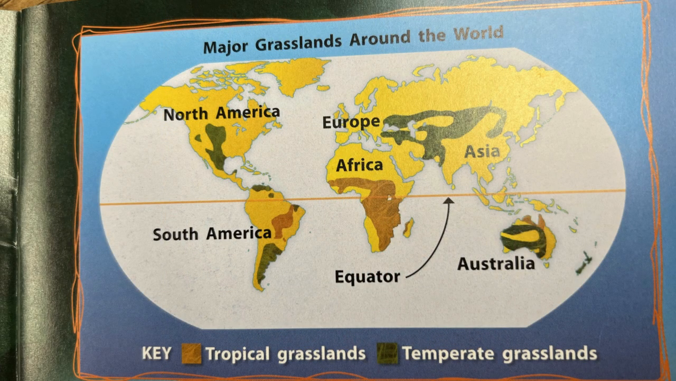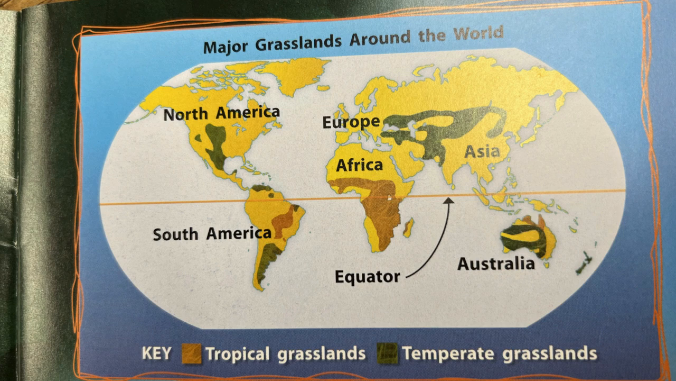Let's look at this map of the world together and find the temperate grasslands and the tropical grasslands. If you notice, the green shaded areas are what they call the temperate grasslands. And the tropical grasslands are the brownish colored ones, which are in South America and in Africa and in parts of Australia, like northern Australia, if you look at there.